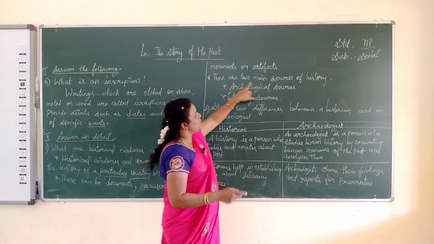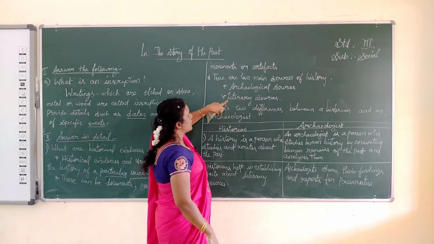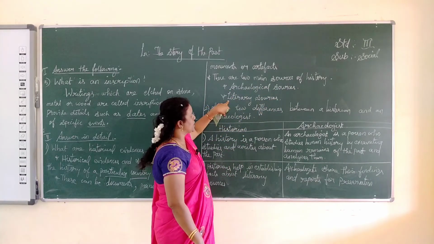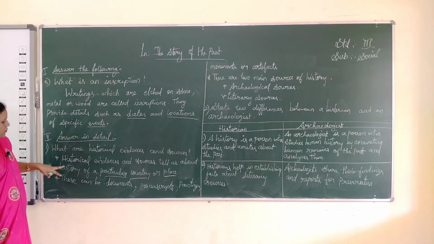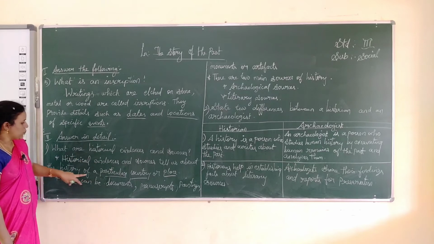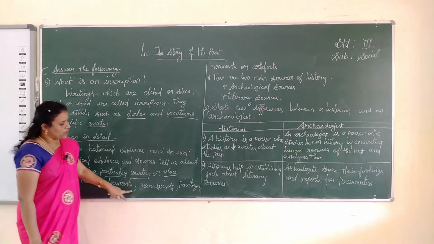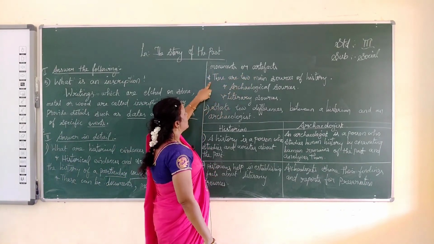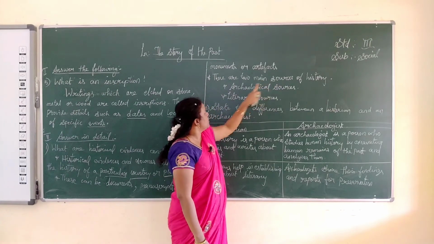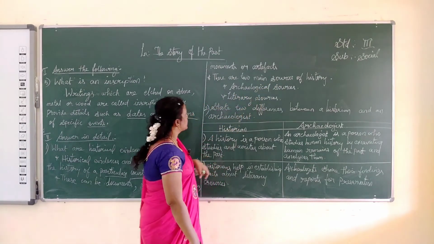The third point, there are two main sources of history. One is archaeological sources and the second one is literary sources. So these are the evidences and sources that tell us about the history of a particular country or a place, in the form of documents, manuscripts, paintings, monuments or artifacts.